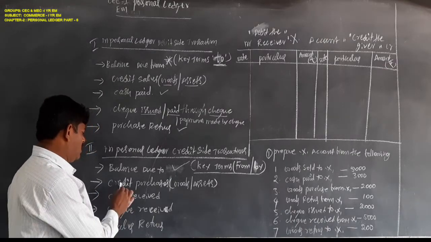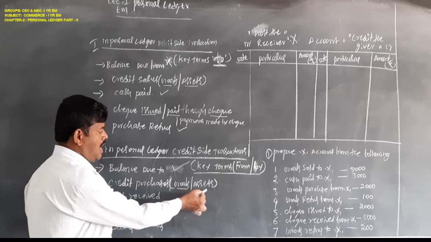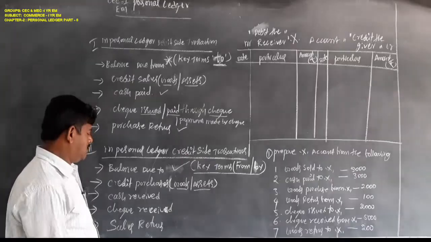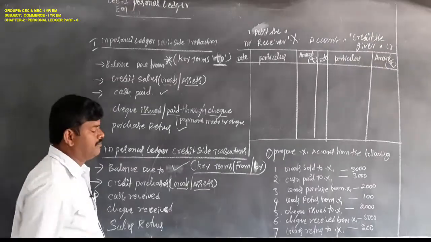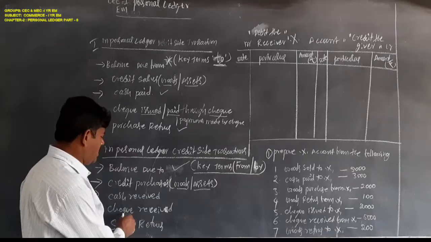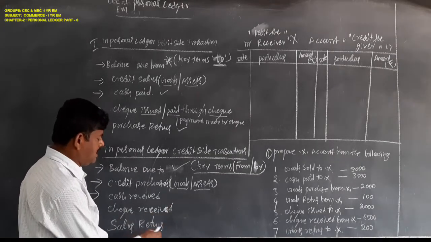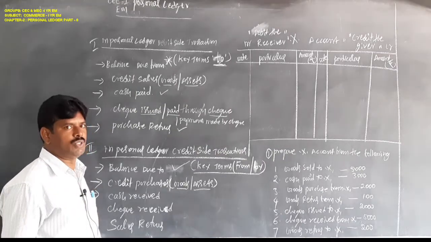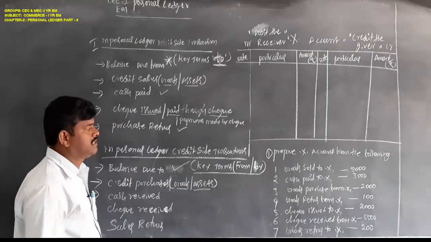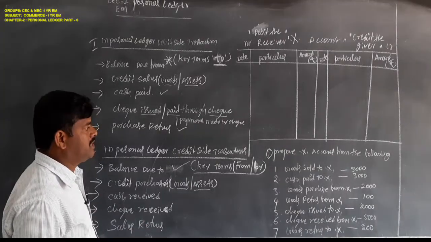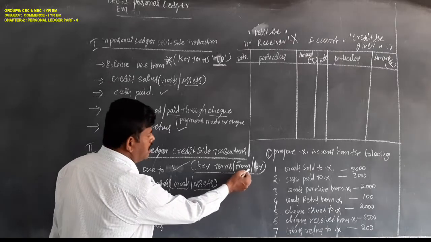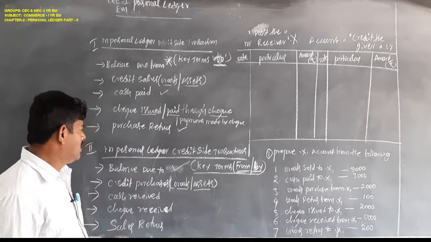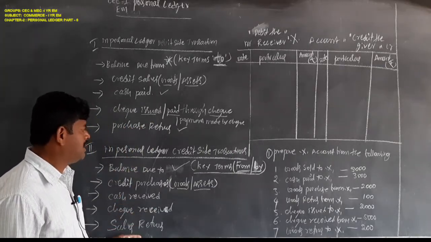Next, credit purchases, goods or assets. And cash received from, check received, sales returns. Already we sold to other persons, the persons may return the goods, it is called sales returns. What are the keywords in these transactions? Either from or by. Any one in every transaction appears on the credit side.